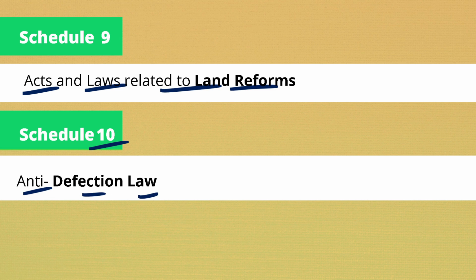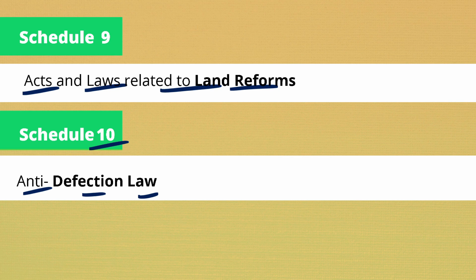What is meant by the defection law? Let me give you an example. Let us take an MP, a member of parliament, who was elected in a particular constituency, and he belongs to, let's say, the Congress party. Now he came to parliament and he resigned and joined the BJP.